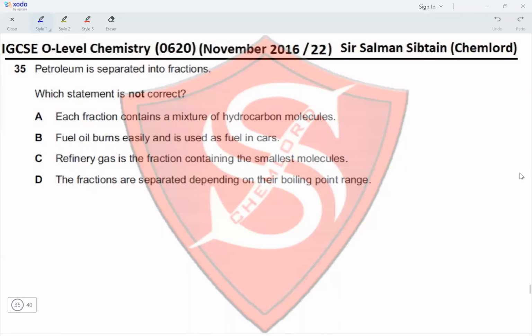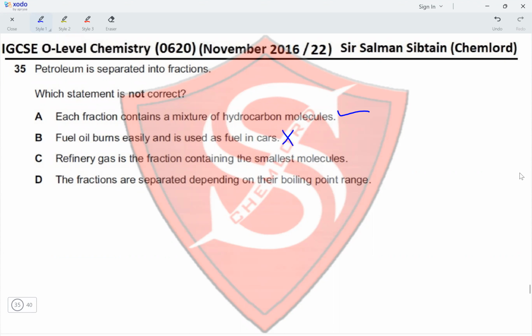Question 35. Petroleum is separated into fractions. Which statement is not correct? Each fraction contains a mixture of hydrocarbon molecules. Yes. Fuel oil burns easily and is used as fuel in cars. No. Gasoline or petrol is the one that is used as fuel in cars, or diesel, not fuel oil.